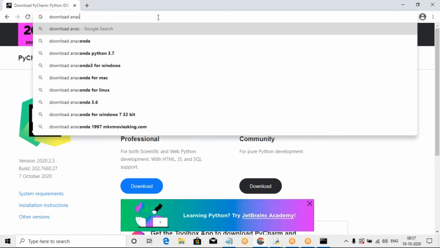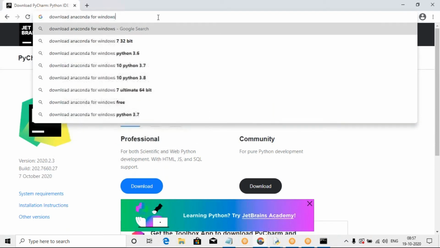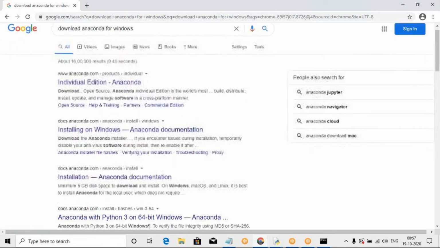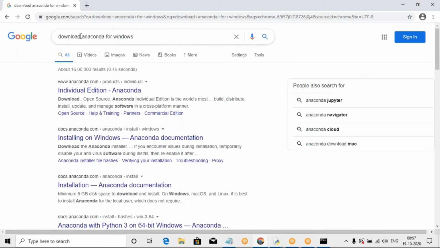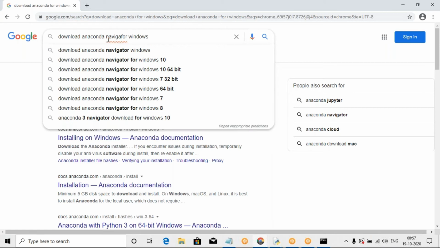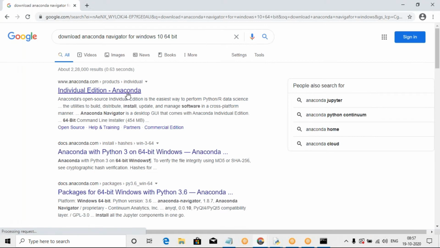Download Anaconda for Windows. Anaconda.com. It's the individual edition. The Anaconda documentation is not required, and these others are not required. And we can download Anaconda. Download the open source Anaconda individual edition to build, distribute, install, update, and manage software for the cross-platform. Anaconda Navigator and Anaconda, both are the same. Download Anaconda Navigator for Windows 10, 64-bit or 32-bit. Click the individual edition at Anaconda.com.